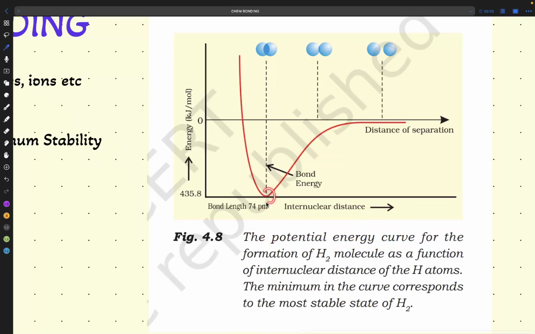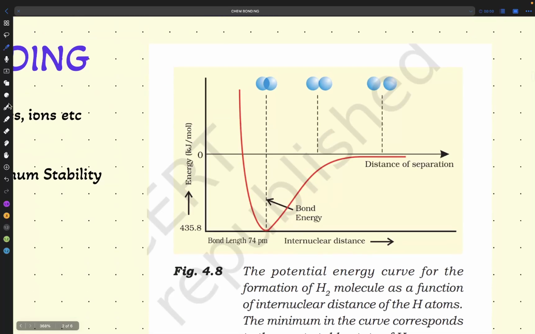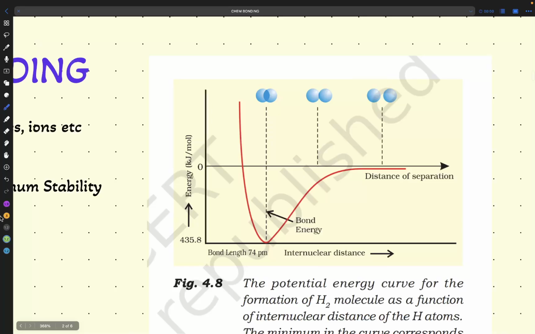When the minimum potential energy is attained here, you will see that after this position, the graph shoots up in an exponential way. Why does the graph shoot up in an exponential way? Because from here till here we have attraction more than repulsion.